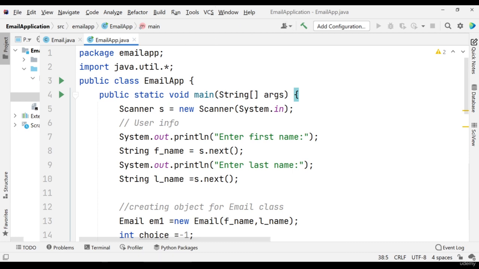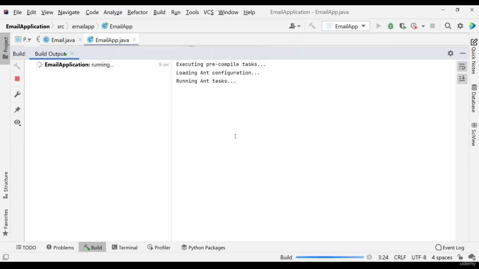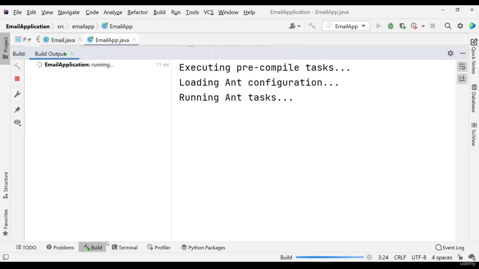To run, you can go to the top strip and you can see there is Run. Our shortcut is Alt Shift F10 in Windows, or you can check for other systems, or you can use Add Configuration. But the simple way is that green arrow to run this part. So it will ask me to run EmailApp.main. It will run this email app, and as you can see, configuration detected, it will automatically detect and set that configuration.